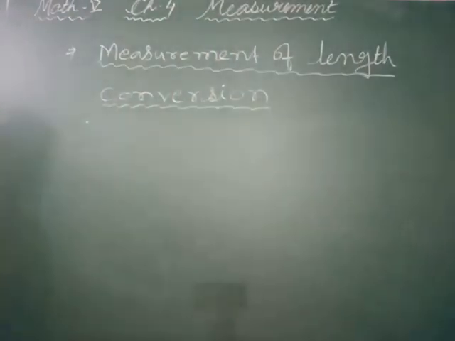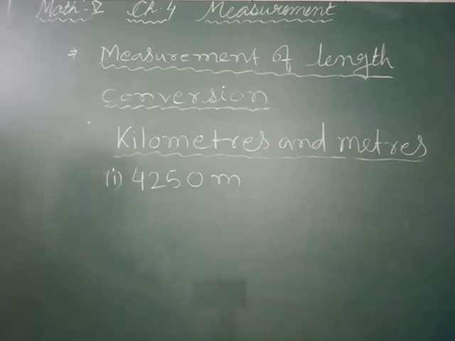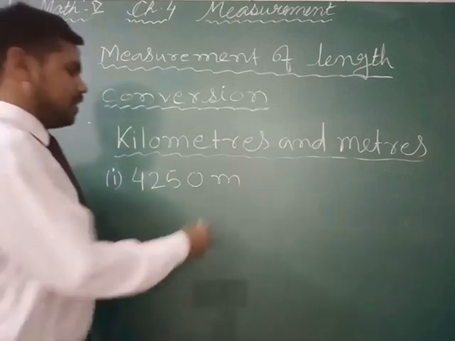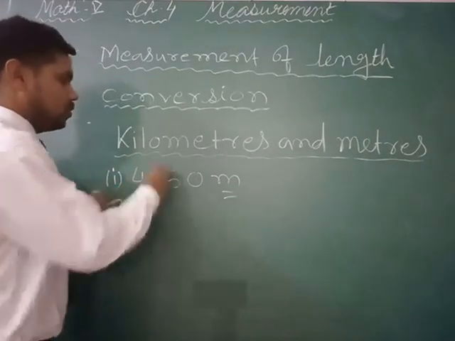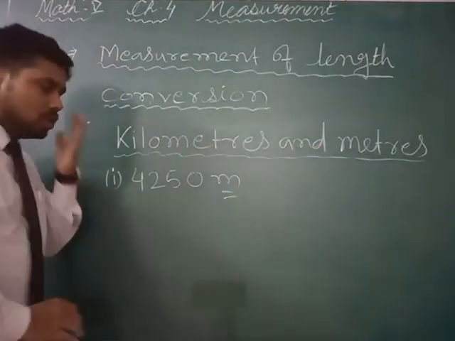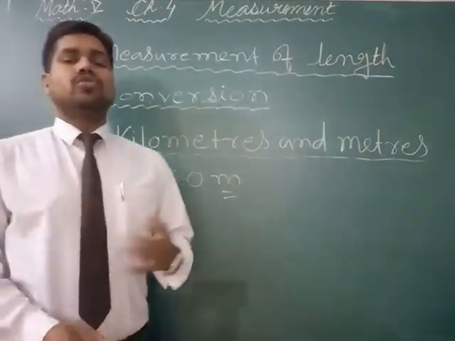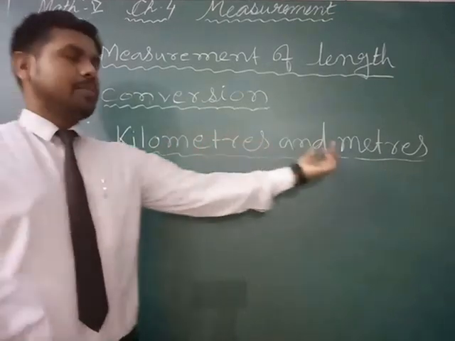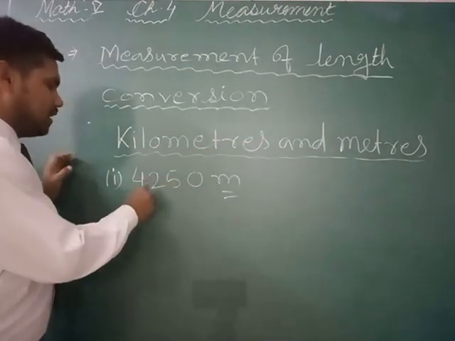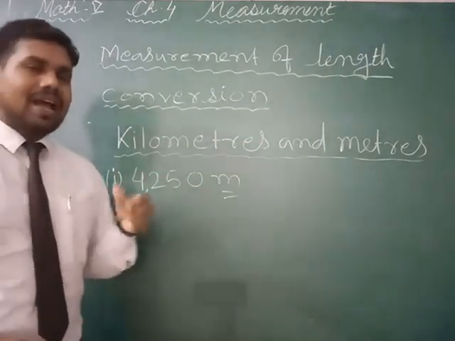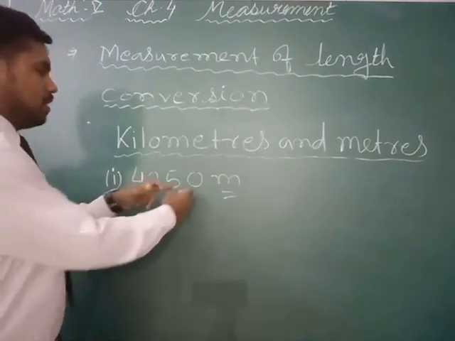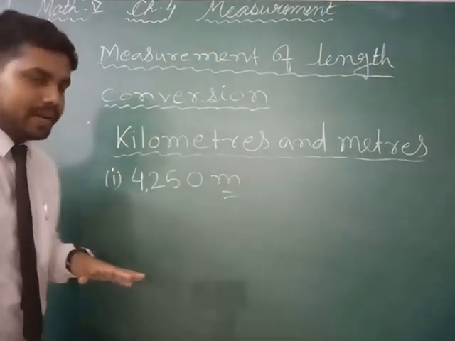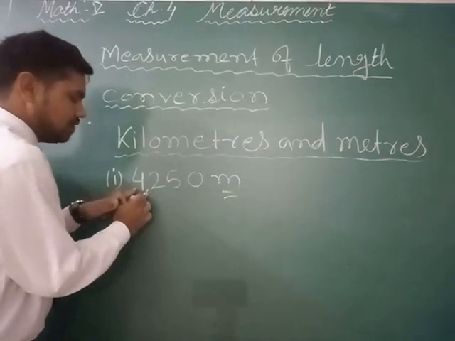Now let's discuss. Suppose it is asking, this is the number given in meter and you have to convert into kilometers and meters both. So the most important thing to convert into kilometers and meters is you have to first separate the number into thousands and the rest of all numbers. Rest of all numbers means ones, tens, hundreds, whatever, that doesn't matter. But you have to convert the thousands place.